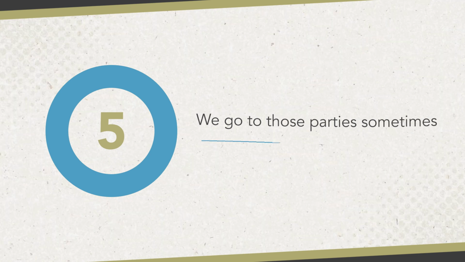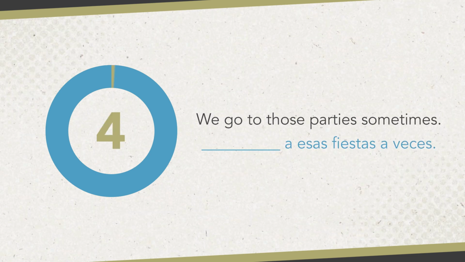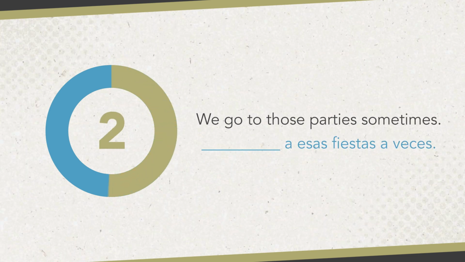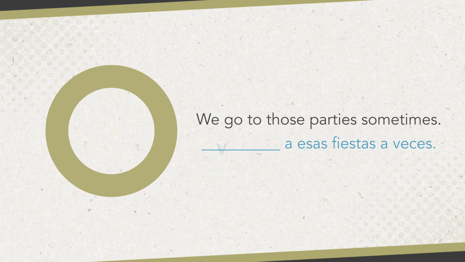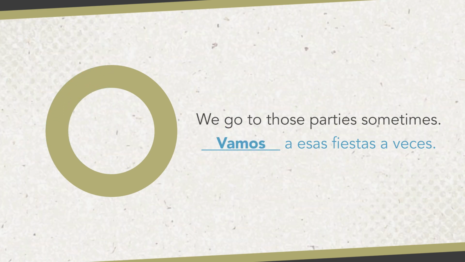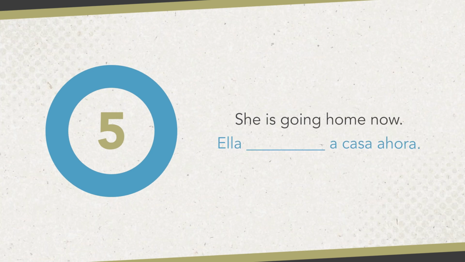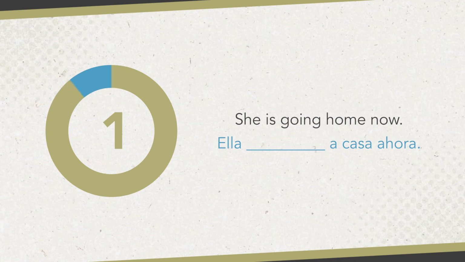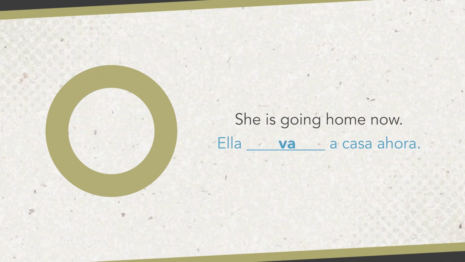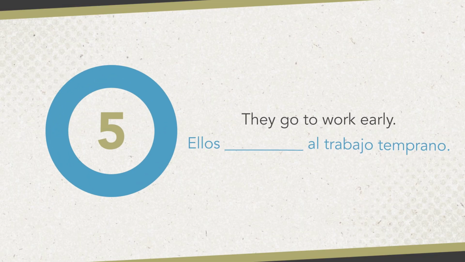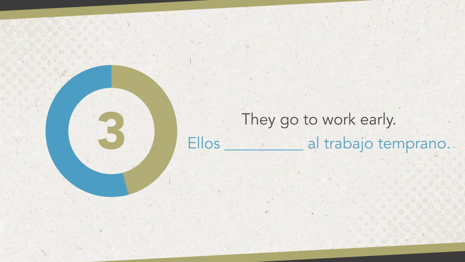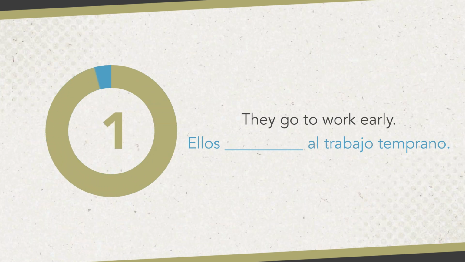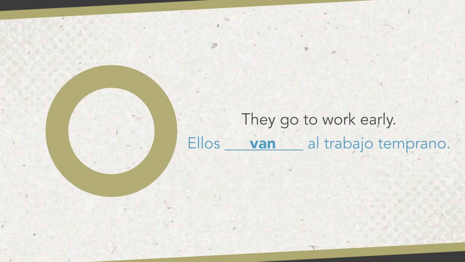So I'm going to give you an English sentence, and you should see if you can predict which form of Ir to use. First example, we go to those parties sometimes. Vamos a esas fiestas a veces. Next, she is going home now. Ella va a casa ahora. They go to work early. Ellos van al trabajo temprano.